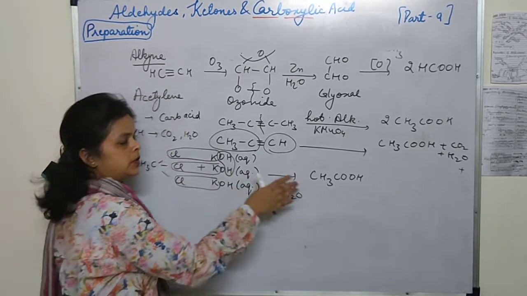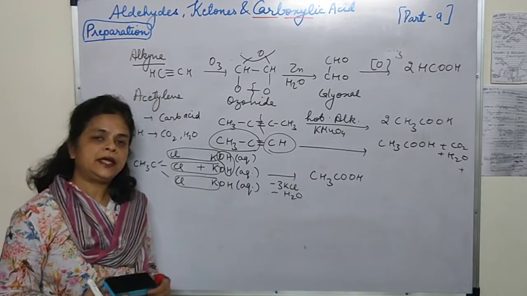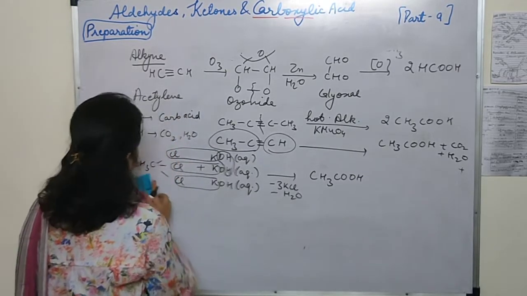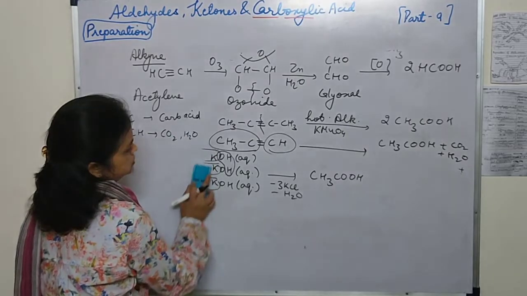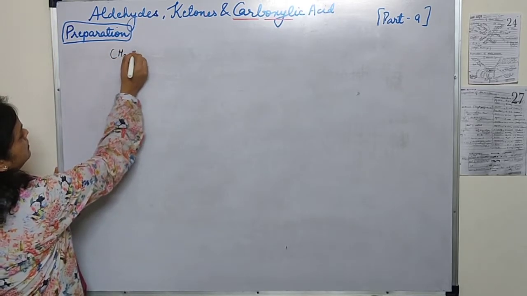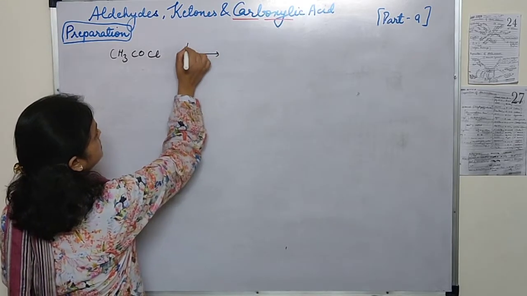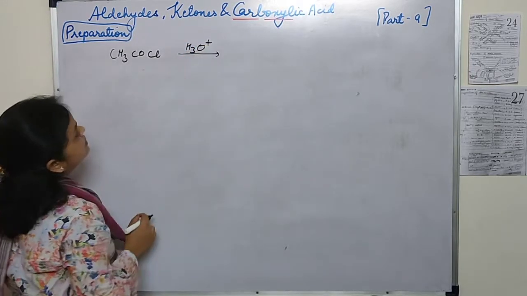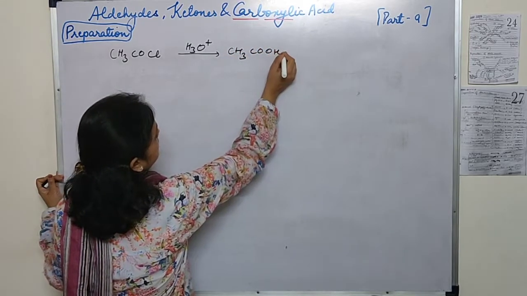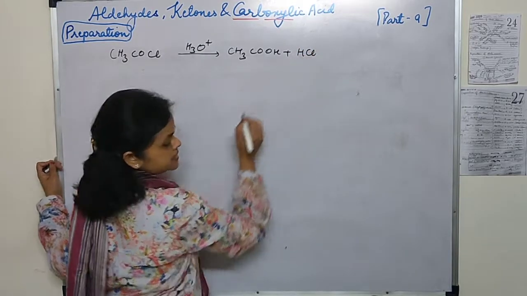reactant you are taking, corresponding acid will be formed. Okay, and after that we had seen that acid derivatives on hydrolysis, they can be converted into carboxylic acid. Let's see the reaction. First we will take acid halide. This is acetyl chloride. On hydrolysis it will form CH3COOH. Along with this, one H will combine with Cl and we will get HCl as a side product.